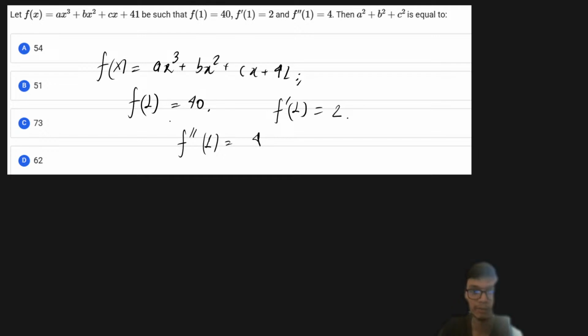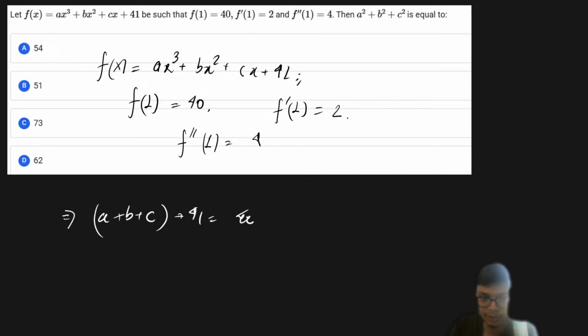So f of 1 is going to give a plus b plus c plus 41 is equal to 40. So from here, the value of a plus b plus c is going to be equal to -1. That's our first equation, right?